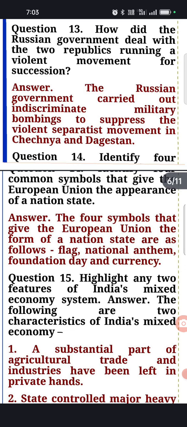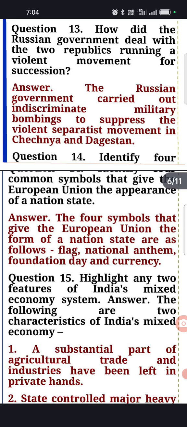First, the Russian government carried out indiscriminate military bombing to suppress the violent movement in Chechnya and Dagestan. The military in Russia forcefully suppressed the violent movement.